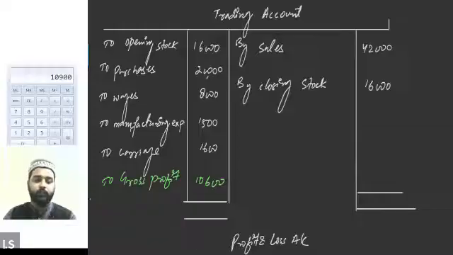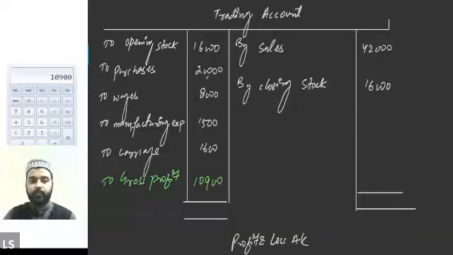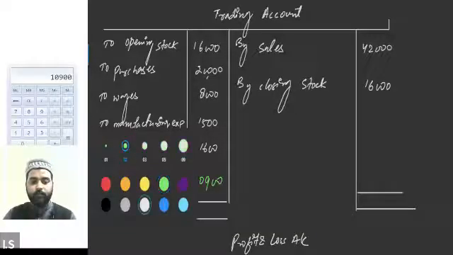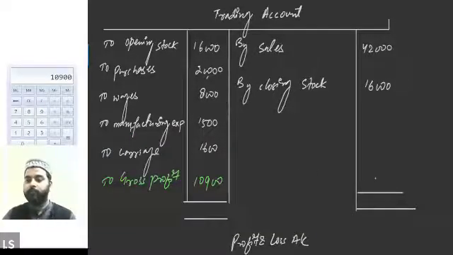Yeah, 10,900, sorry, 10,900 it should be. And now we will tally both the sides. So it will be 58,000, and it should also be 58,000.